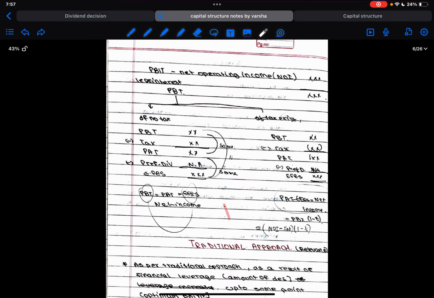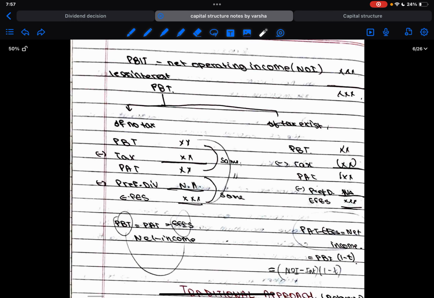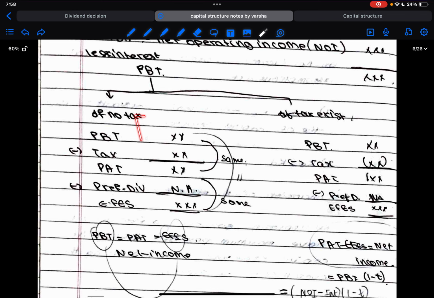You need not essentially go through that flow chart. Now, how is net operating income calculated? EBT, that is profit before tax. Since we consider no tax in irrelevance theory and relevance theory also, you're going to see both the computations together. So if there is no tax and if there is tax, what is the net operating income that we're going to get? Initially, profit before tax, we're going to reduce the tax portion, we'll get profit after tax, then we'll be reducing preference dividend which is not applicable.